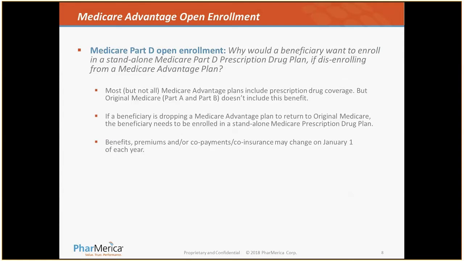Currently on slide 8, Medicare Part D open enrollment. Again, why would a beneficiary want to enroll in a standalone Medicare Part D prescription drug plan if they're disenrolling from a Medicare Advantage plan? Most Medicare Advantage plans do include prescription drug coverage. If they elect to disenroll from the Medicare Advantage plan, they need to select an original Medicare plan that would have prescription drug coverage. And again, with any Medicare Advantage plan or Medicare Part D plan, benefits, premiums, co-payments, and co-insurance may change on January the 1st of each calendar year.